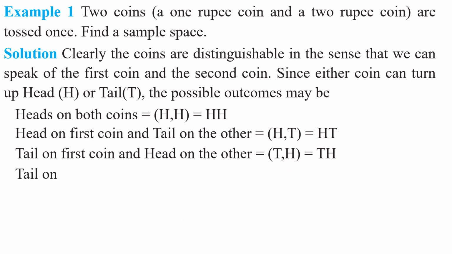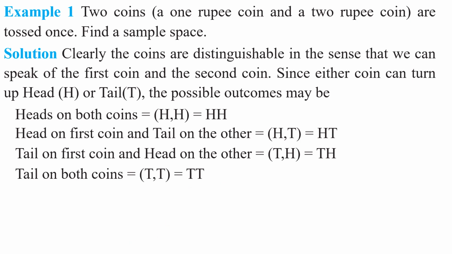Tail on both coins, that is tail comma tail, simply we denote it by TT, meaning in the first coin tail comes up and the second coin also tail comes up. How many possible outcomes are there? HH, HT, TH, TT. Yes or no, my children? Any other possible outcomes in this random experiment?